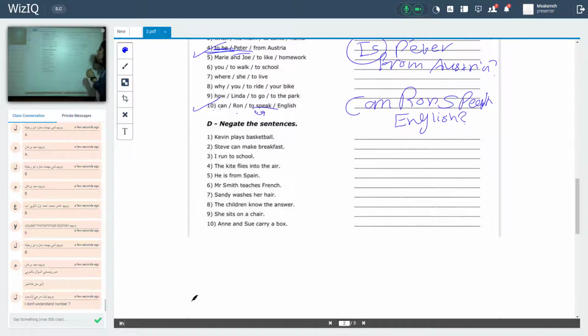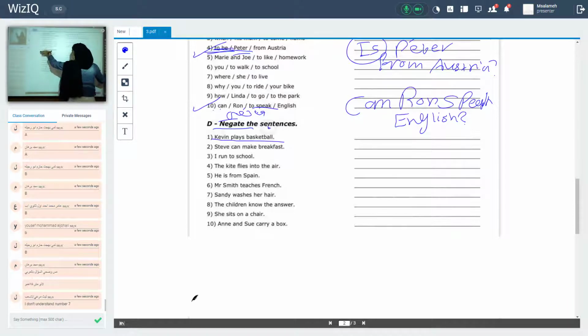Okay, negate. What is the meaning of negate? That means make it a negative sentence. Okay, negate the sentence. Here I have a false sentence. Okay, I can't understand what? You can't understand the number. I don't know. Kevin plays basketball. Kevin, singular subject, followed by what? Verb with s. Basketball, it's a complement.